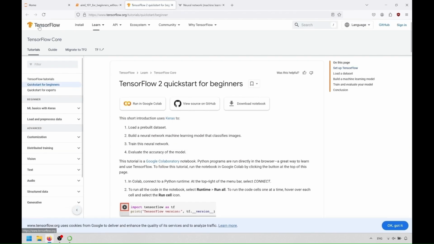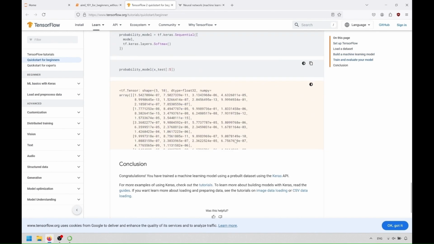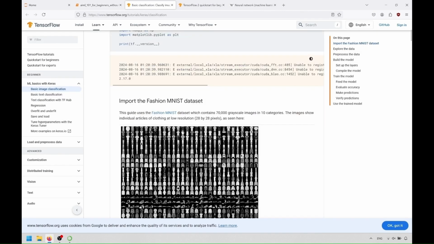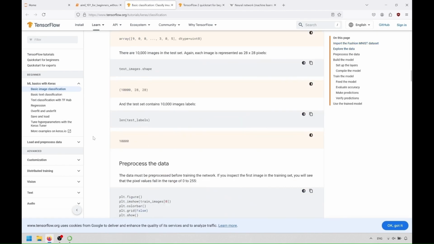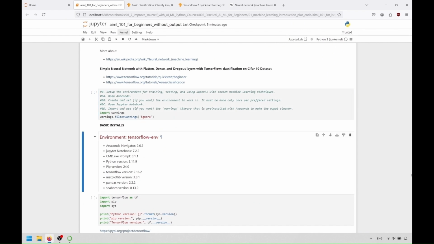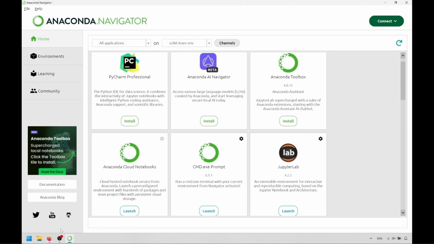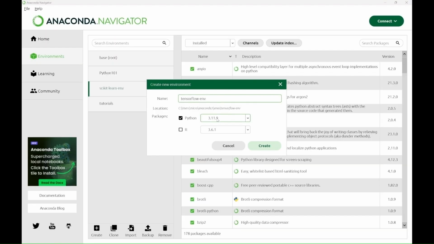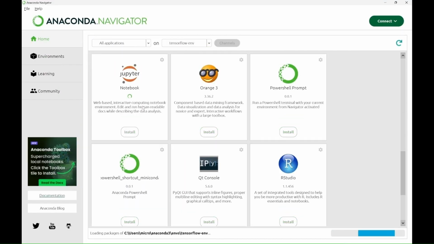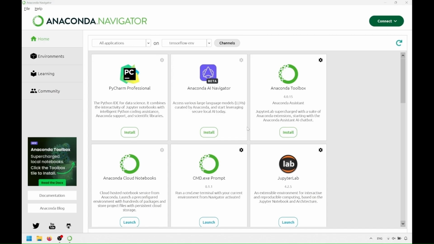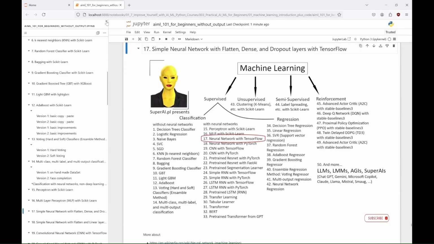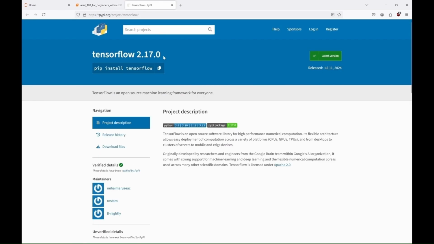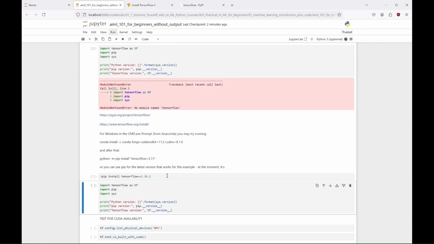And now we'll create our first neural network with TensorFlow. And by create, I mean we'll copy and paste the code from their website. TensorFlow is an open-source library developed by Google Brain for machine learning and AI. It helps you build and deploy models for a wide range of tasks, from data processing to large-scale machine learning projects. To get started, we'll set up a new environment called TensorFlow ENV, with Jupyter Notebook and CMD prompt. And we'll reopen our file with this tutorial in that new environment. I'll install TensorFlow 2.16.2 version for Windows in my environment, but you can try other versions that fit your needs.